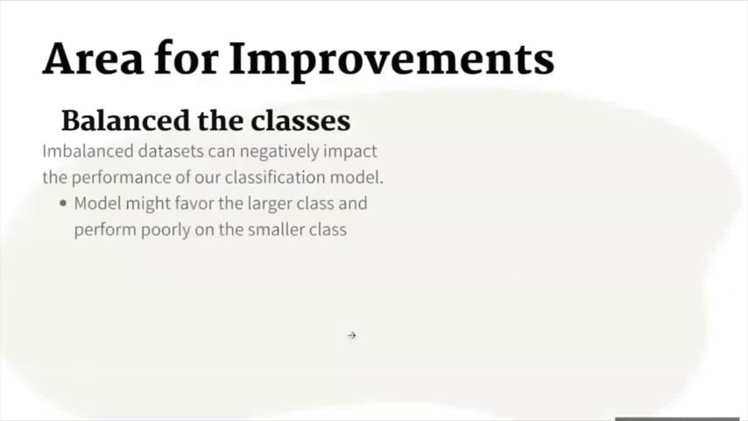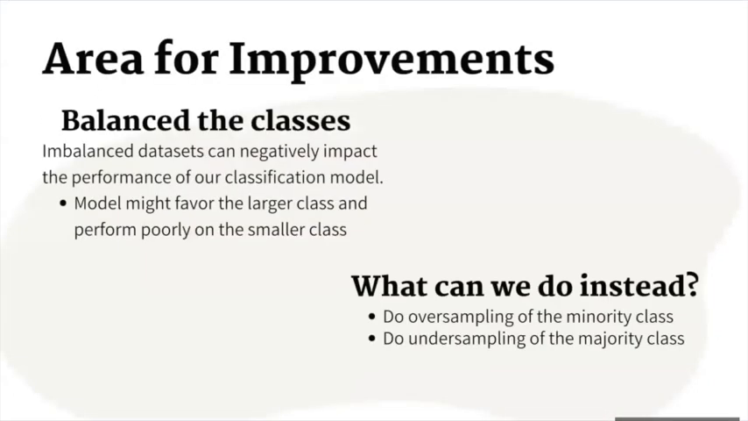Another thing that we can improve on is getting a more balanced dataset. Currently, our dataset has significantly more samples that show campaigns being unsuccessful, which will lead to our model favoring one class over another, thus a biased estimation. What we can do instead is either to oversample the minority class or undersample the majority class.